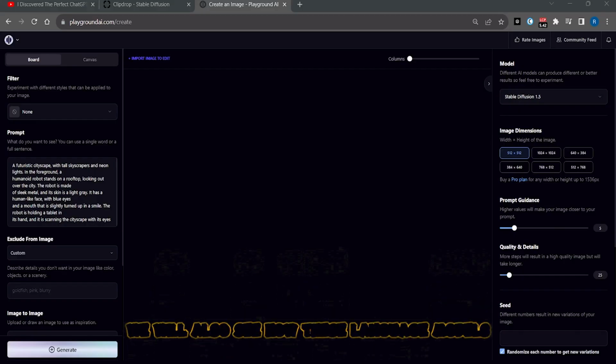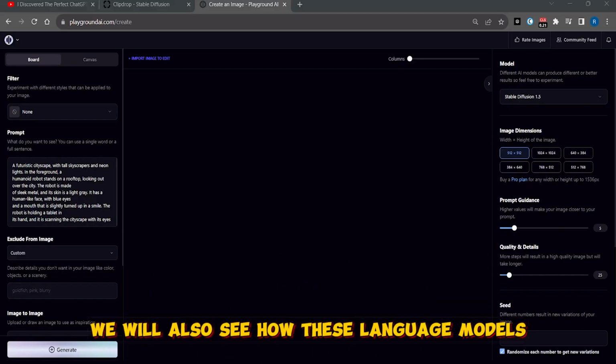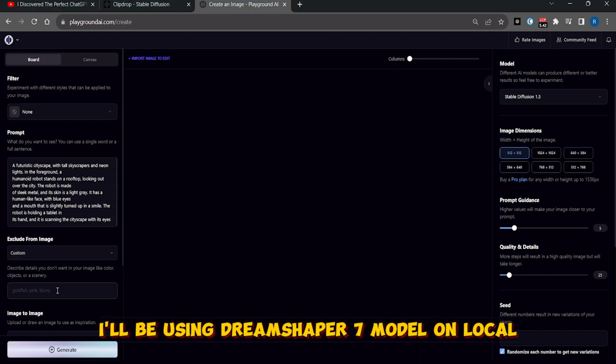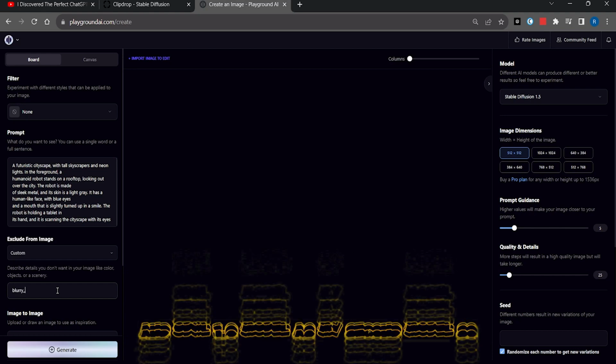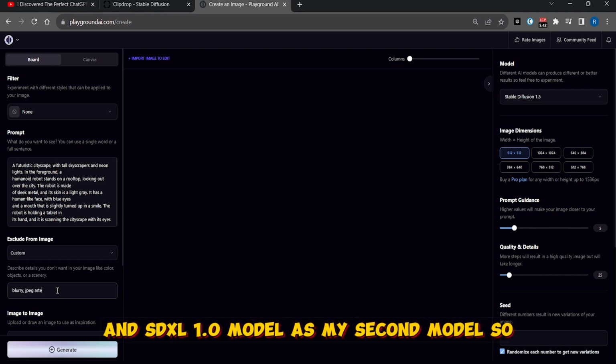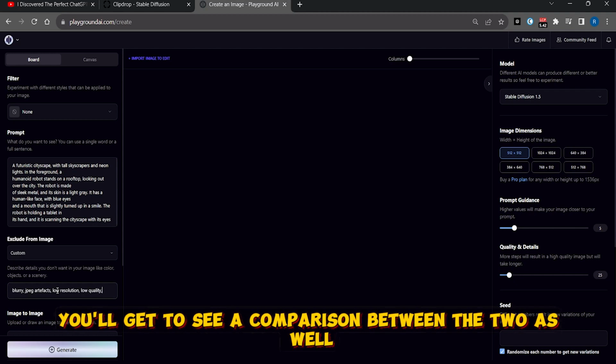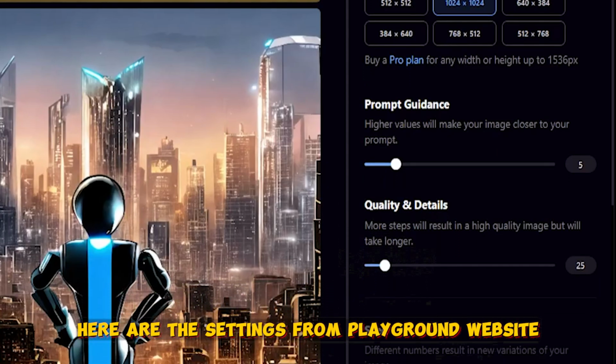In this video, we will also see how these language models perform on local stable diffusion. I'll be using dreamshaper 7 model on local stable diffusion and SdXL 1.0 model as my second model, so you'll get to see a comparison between the two as well. Here are the settings from Playground website.